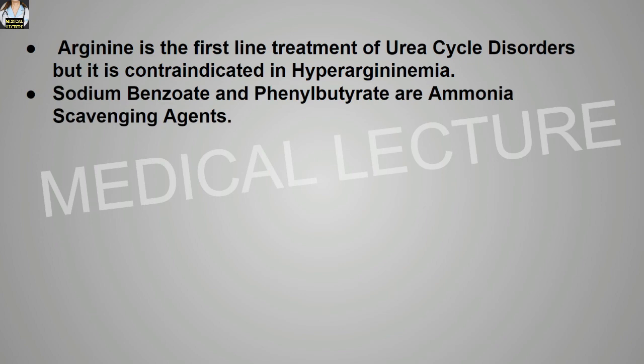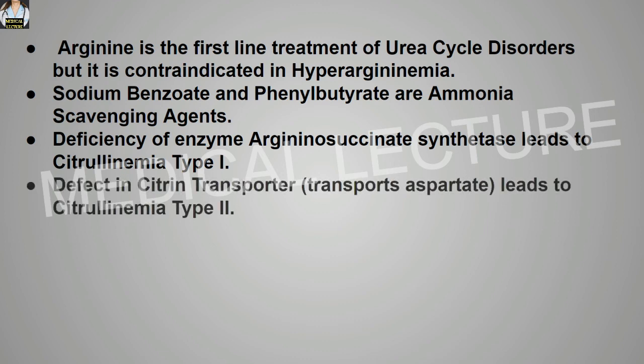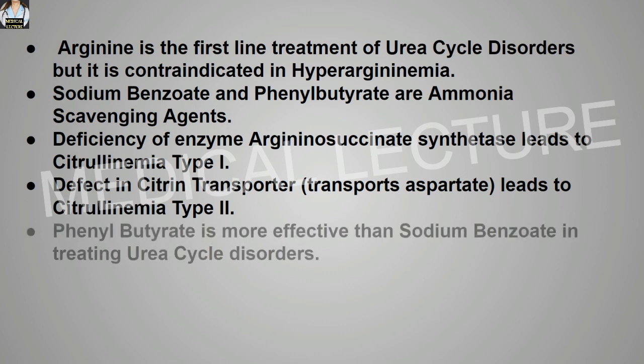Sodium benzoate and phenyl butyrate are ammonia scavenging agents. Deficiency of the enzyme argininosuccinate synthetase leads to citrullinemia type 1. Defect in the citrin transporter, which actually transports the aspartate, leads to citrullinemia type 2. Phenyl butyrate is more effective than sodium benzoate in treating urea cycle disorders.